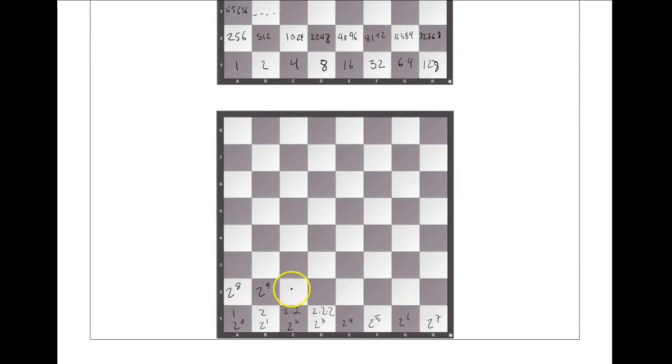And notice I end on a 7. So here would be 2 to the 8th. And here I have probably 2 to the 15th, right? So if I continue the pattern, well, there's 64 squares on the board, but I started at 0. So here we would have 2 to the 63rd power. And that's a number so big my calculator won't even spit it out for me.